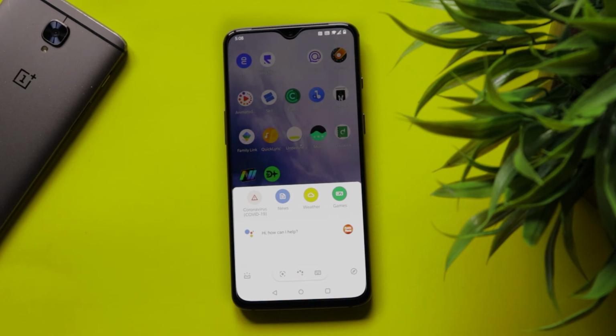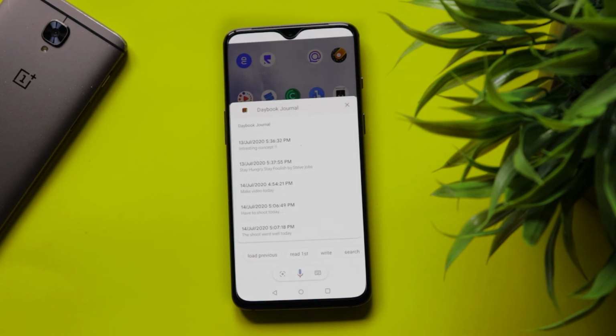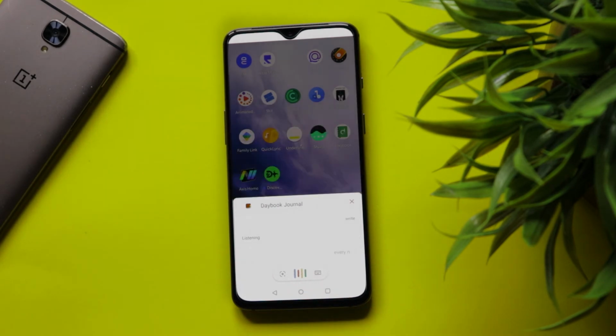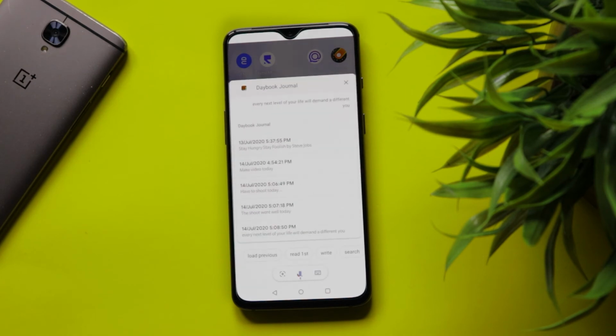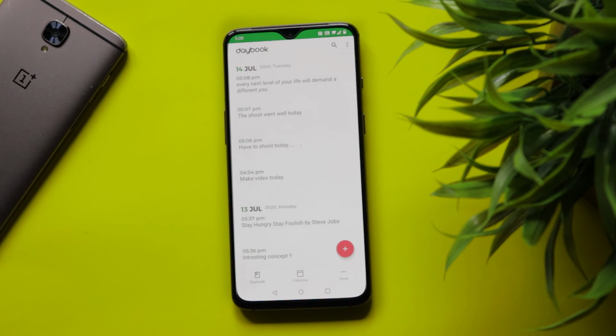Yes, click on the Google Assistant and say Talk to Daybook Journal. It opens a separate Google Assistant app using which you can directly save whatever you want it to save. It listens to you and uses Google's text-to-speech engine to convert your voice to text. Then it saves everything in the app. Amazing, right?